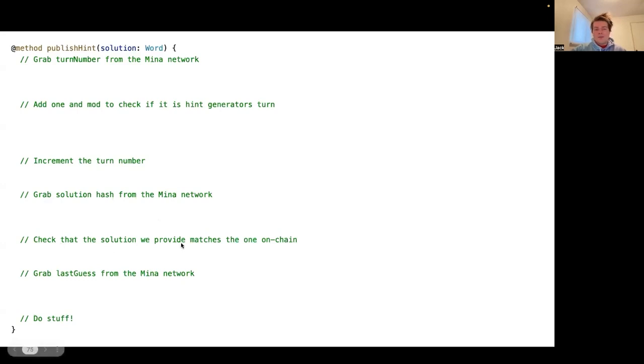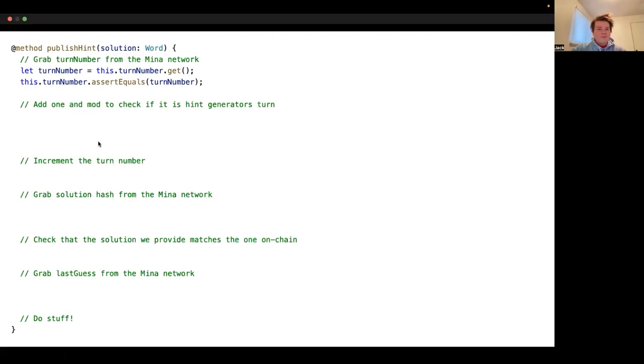The next thing that we'll do is check that our solution matches the one on chain, and then we'll grab the last guess from the Mina network. Then we'll do some stuff. First we'll make sure that it's okay to do stuff. We have a bunch of conditions, and then we can do stuff. So we'll get started on the conditions for now. What we can do is,